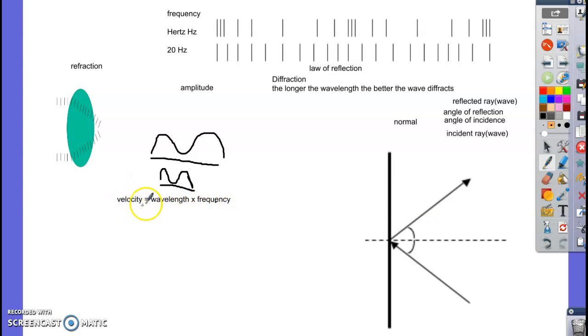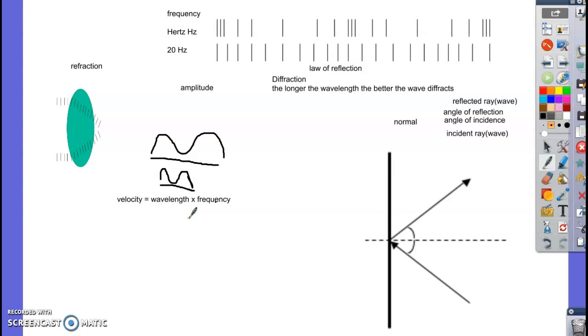So if velocity is the same, then these two, wavelength and frequency, are inverse of each other. But if you increase the wavelength and keep frequency the same, then the velocity would have to increase. If you keep the wavelength the same but increase the frequency, then the speed would have to increase. And you can kind of see how that works. Now, most of the time we're talking about the speed of light through air, and so it's pretty much the same speed all the time. And so that's why we say if the wavelength is bigger, you have an inverse frequency. But keep in mind, since the speed can change, then so could these other factors.